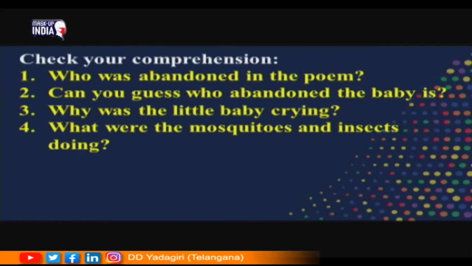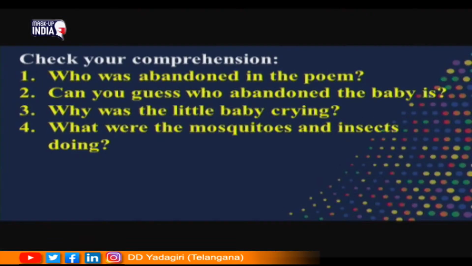Now, dear children, based on this central idea, let us try to answer a few questions. First question is, who was abandoned in the poem? The answer is so simple, that is, a small baby or a newborn baby or an infant was abandoned in the poem according to the fourth line of the poem. Let us look at the second question. Can you guess who abandoned the baby? Yeah, the answer is very simple. The parents, it might be the parents that abandoned the small baby to the garbage bin.